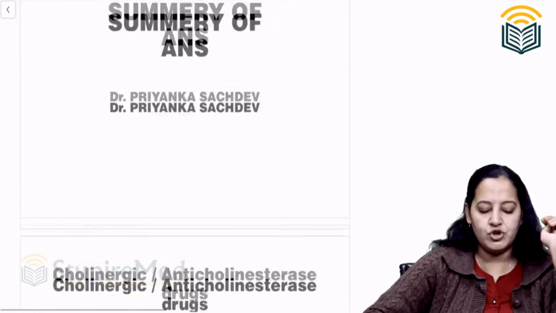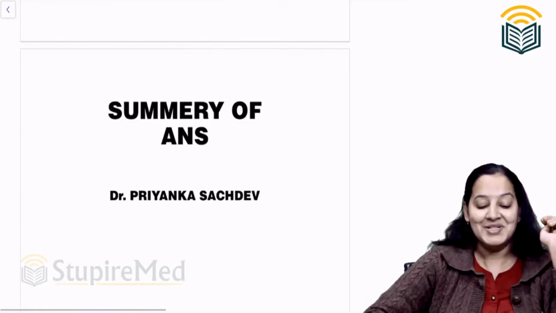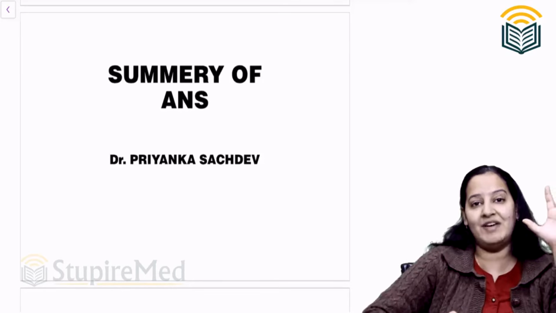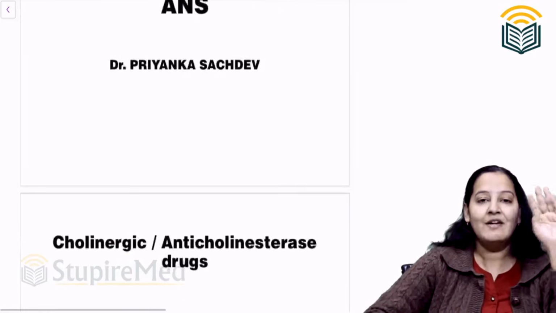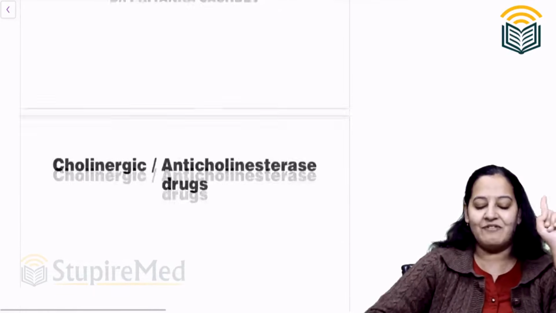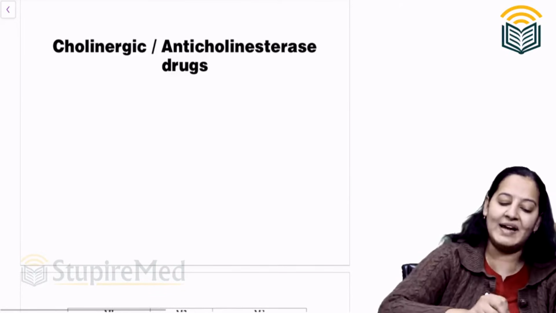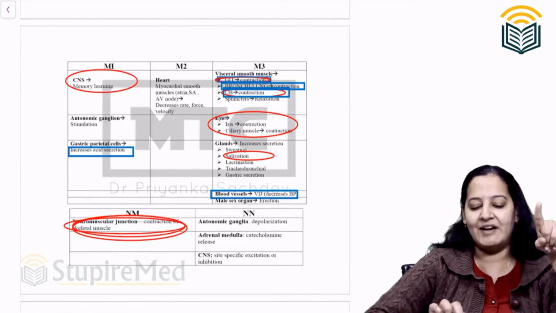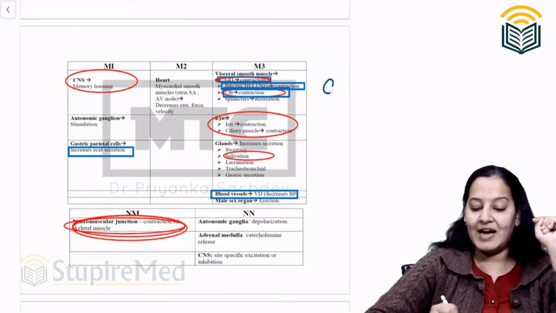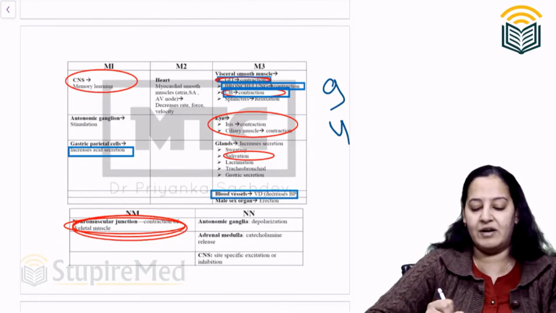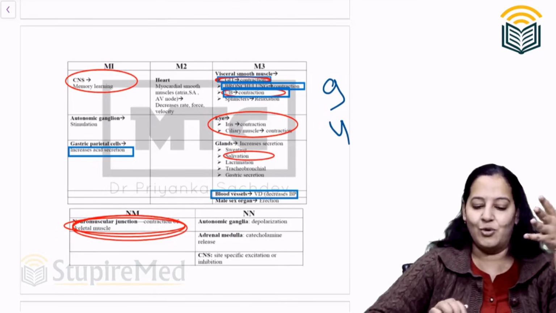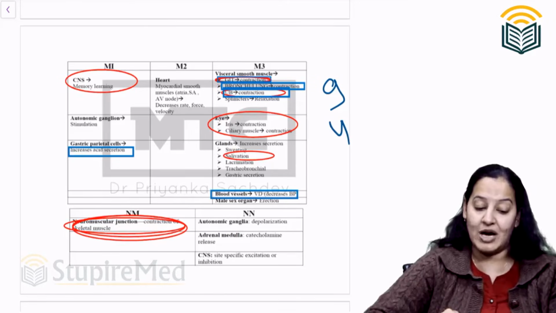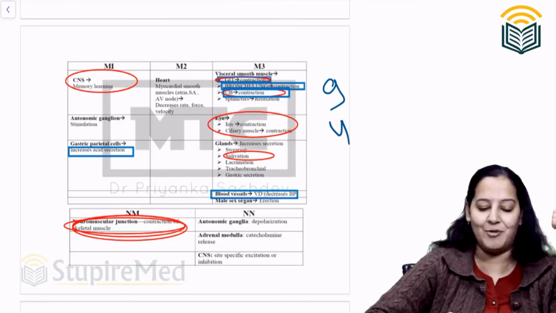In the end, I would like to show you the summary of CVS. This is a special summary of CVS I am sharing with you. Listen, we have studied 4 chapters. This is the first chapter, cholinergic or anticholinesterase drugs. The uses are marked with red and the side effects are marked with blue. There were 9 uses and 4 or 5 side effects. You know, so I am not enumerating it. I wish I had time to revise it, but I do not.